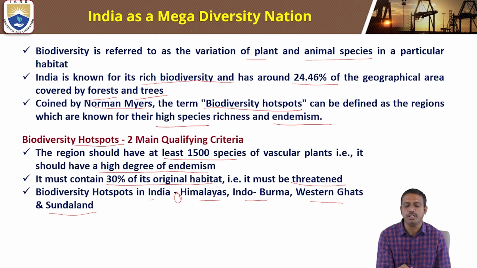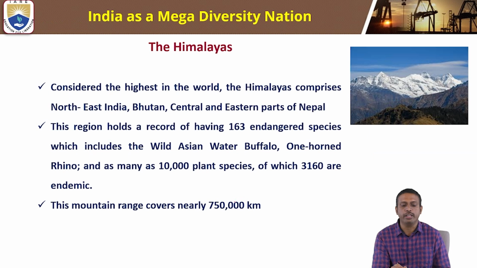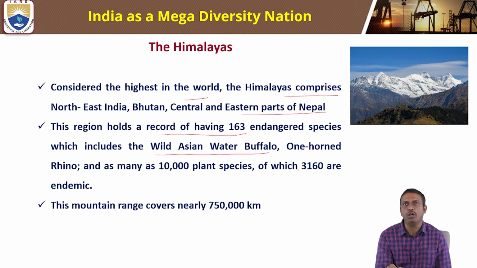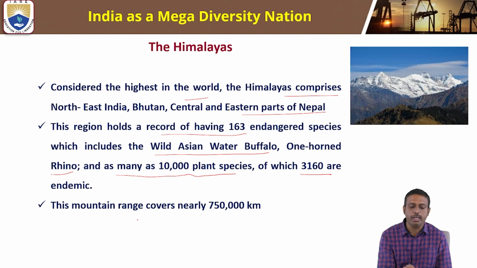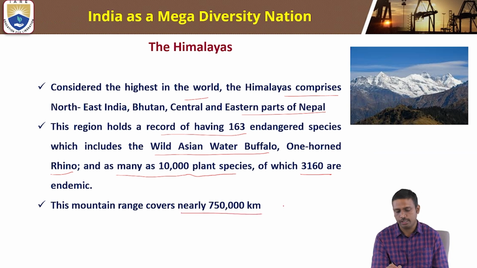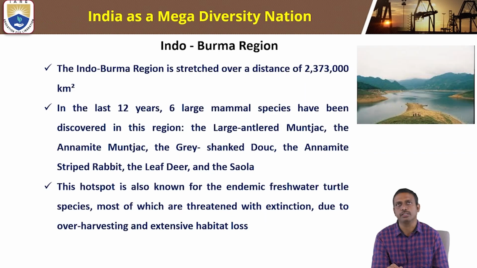Four: the Himalayas, Indo-Burma, Western Ghats, and Sundaland. Okay, the Himalayas. Considered the highest in the world, the Himalayas comprise northeast India, Bhutan, and central and eastern parts of Nepal. The region holds a record of having 163 endangered species, which include the wild Asian water buffalo and the one-horned rhino, as well as 10,000 plant species, of which 3,160 are endemic. This mountain range covers nearly 750,000 square kilometers.